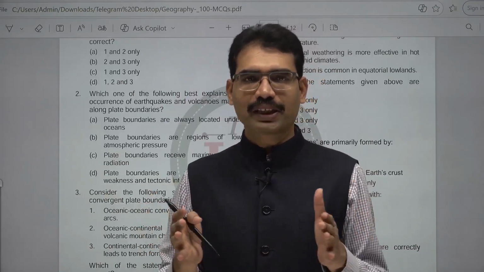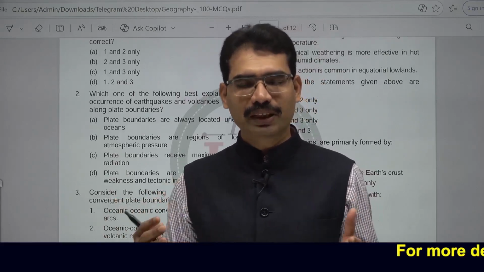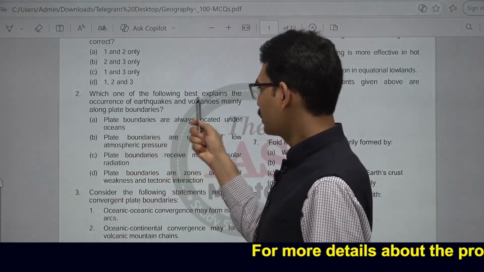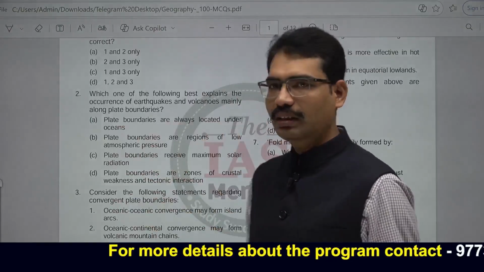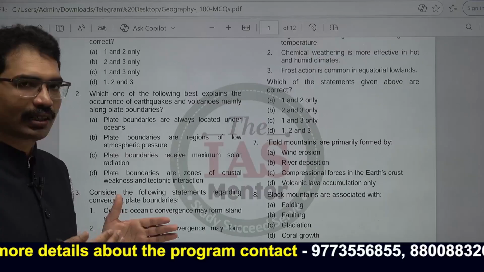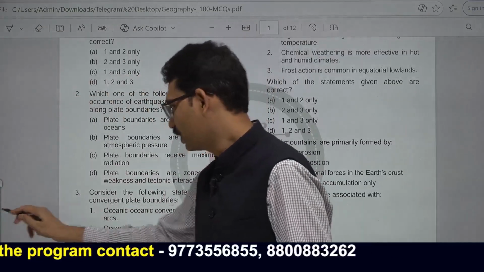When oceanic plate and continental plate meet, some are continental plates, some are oceanic plates. Why earthquakes and volcanoes mainly along plate boundaries? These are the plate boundaries where the zone is very weak. Wherever they are weak, and when they collide, it causes earthquakes.